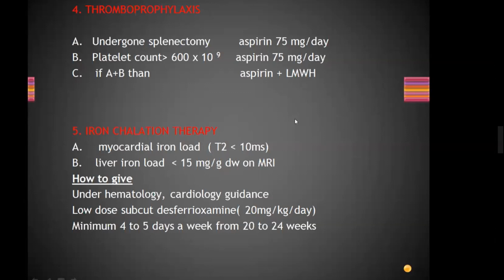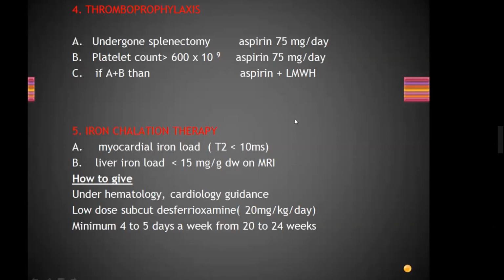And iron chelation therapy, when will we go for it? There are two indications: myocardial iron load with T2* less than 10 ms, and liver iron load more than 15 milligram per gram dry weight on MRI. Please remember this. If there is myocardial iron overload or liver iron overload, then we will go for iron chelation therapy antenatally.